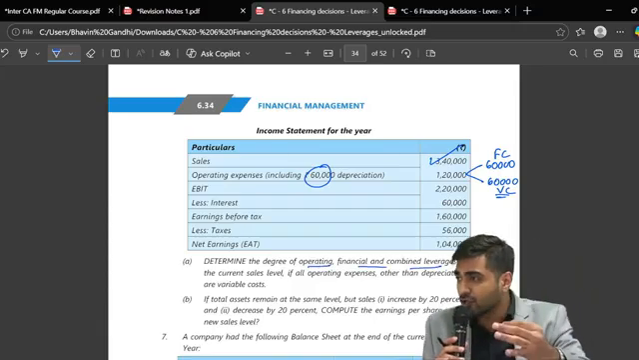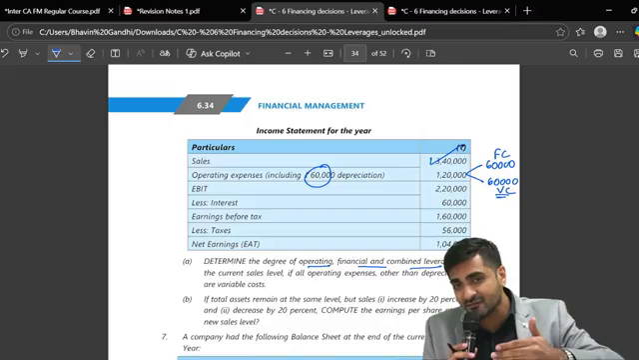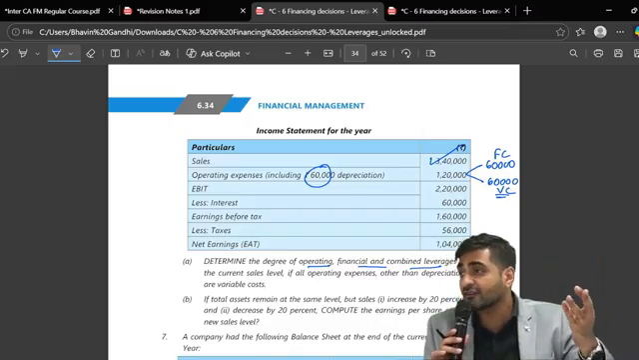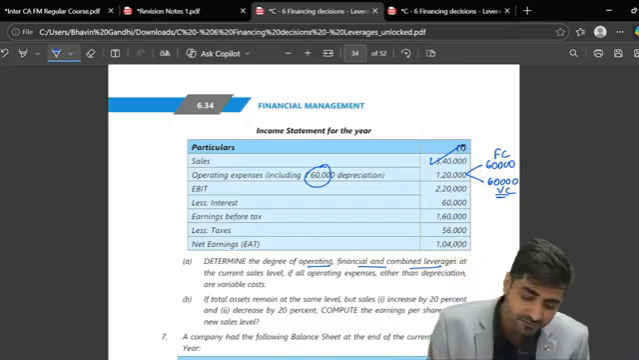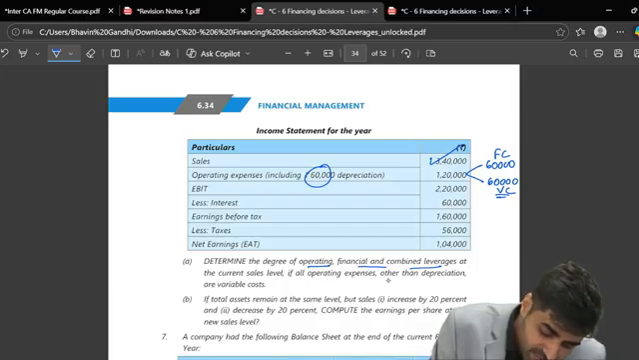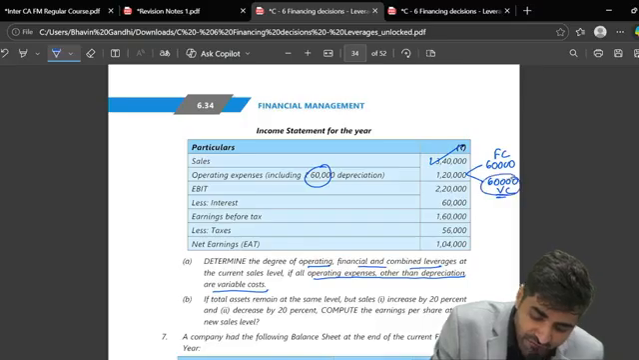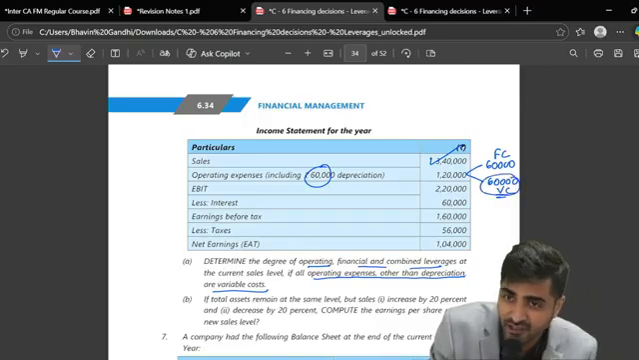So the way I told you, if you prepare the income statement, don't you think you will be able to calculate OL, FL and CL? Come on, yes or no? Yes, sir. And that's what they have mentioned. See, all the operating expenses other than depreciation are your variable cost. We already interpreted that earlier.